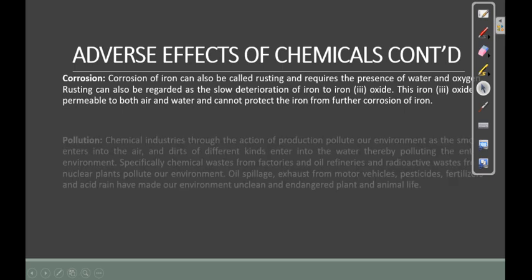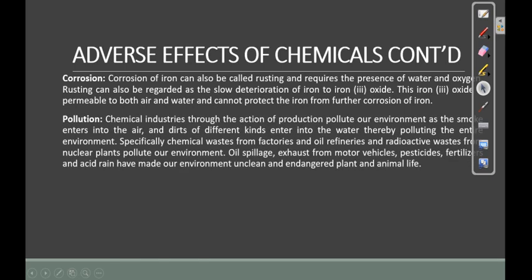Now we have another one, pollution. Chemical industries, through the action of production, pollute our environment as the smoke enters the air and wastes of different kinds enter into the water, thereby polluting the entire environment.